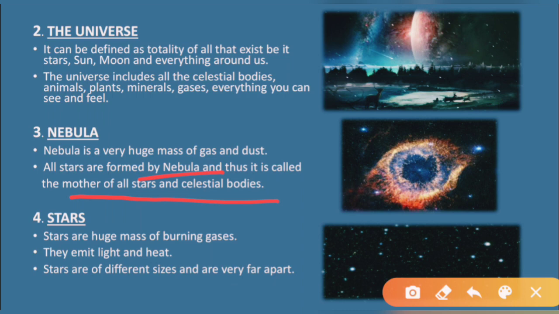Okay, now the last is star. As we have already studied, the star is a huge mass of burning gas. There are different types of gases present in stars, and the stars emit light and heat. They have their own light and heat, and they emit the light and heat of their own. The last is stars are of different sizes and are very far apart. The stars are not of the same size. Some are small, some are big, and they are very far away from each other.